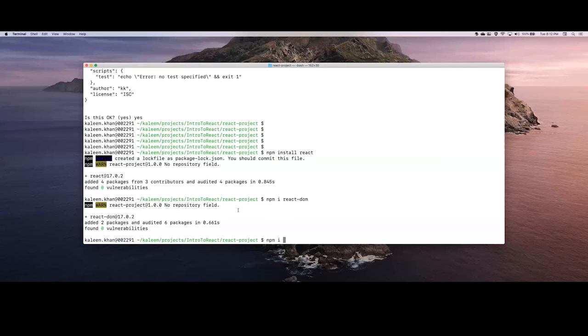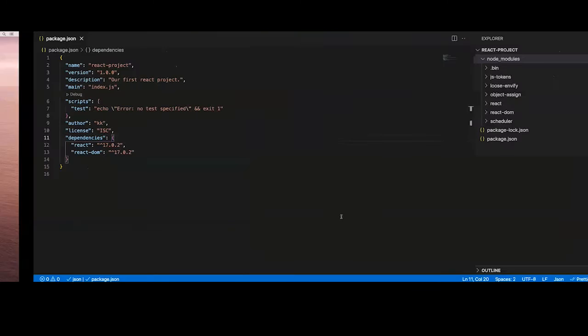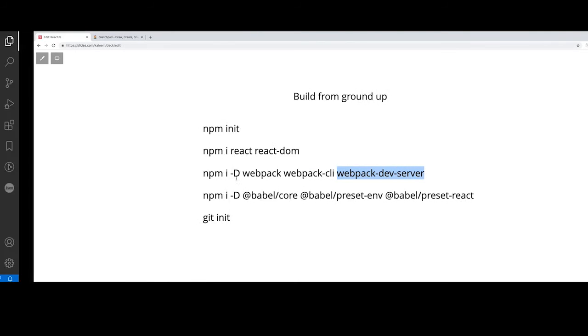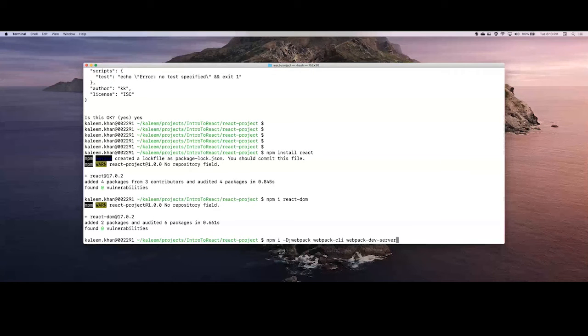With npm we will install, but we will install this dependency as a dev dependency. This code from this library will not go to production because we don't need that code to go into production. We are only installing this as a help for development purposes. So what do we need? We need Webpack. We need one more library called Webpack CLI, and we need Webpack dev server. Okay, we'll try to get all this. And because we are loading this as a dev dependency, it should go into a different section of the package.